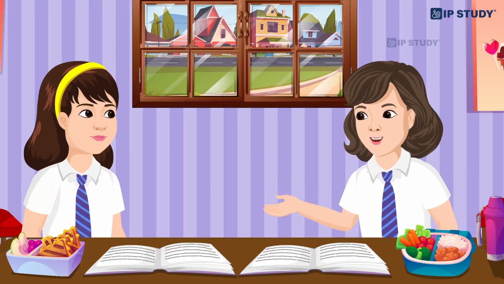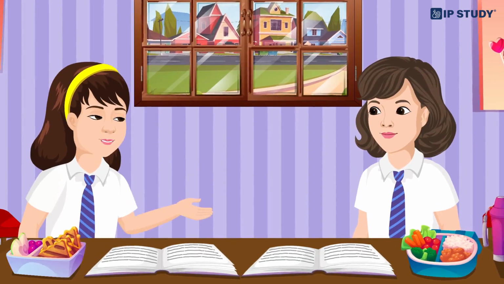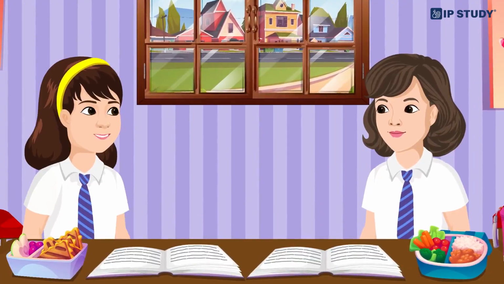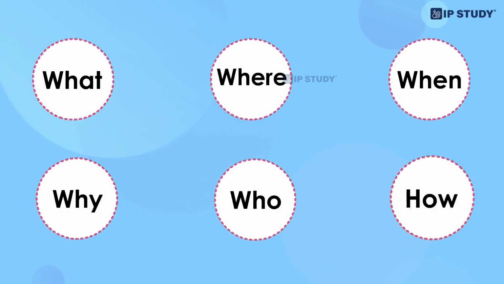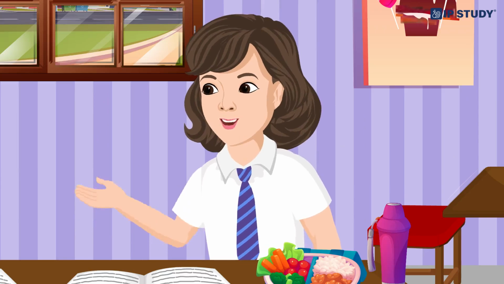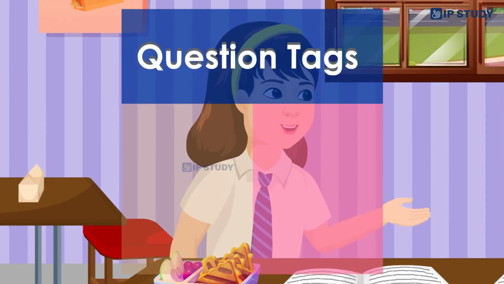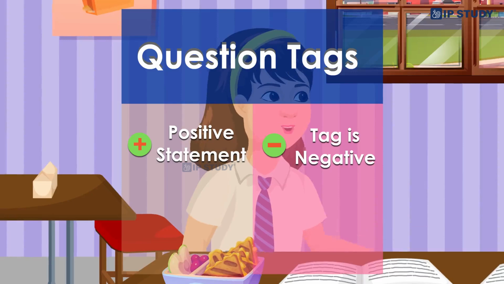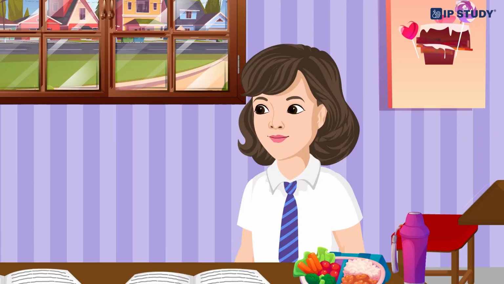Thanks, Janvi. This is really helpful. But what about the questions that begin with question words? Great point! Questions can begin with words like what, where, when, why, who, and how. These are called question words. And what about question tags? For question tags, we add a short question at the end of a statement. If the statement is positive, the tag is negative. And if the statement is negative, the tag is positive.